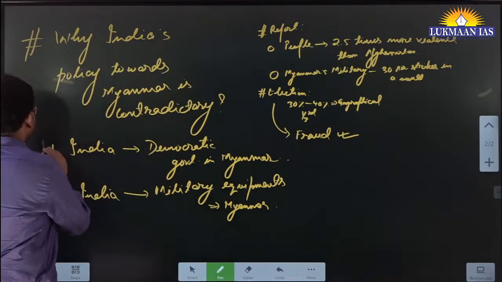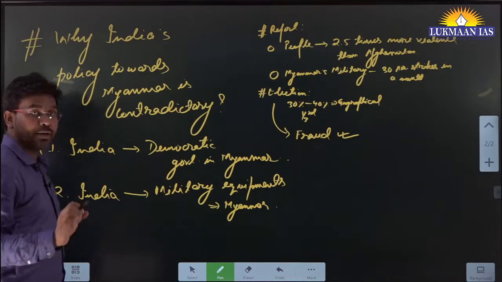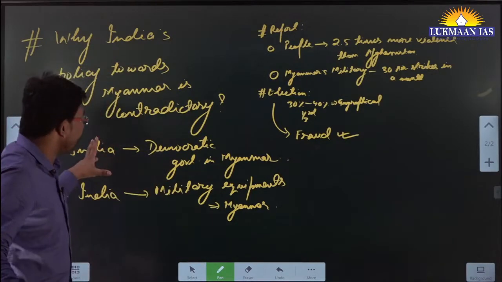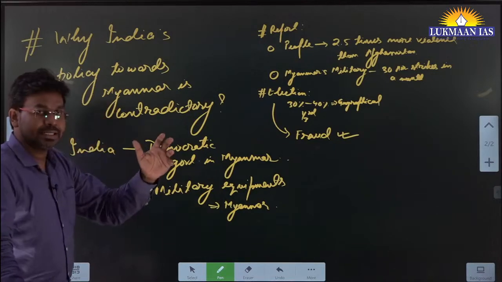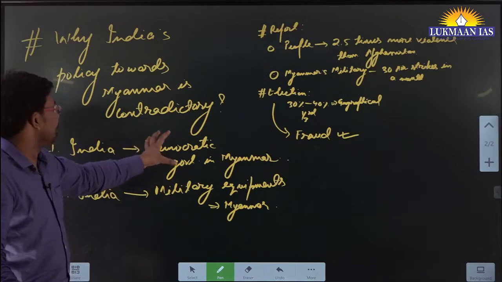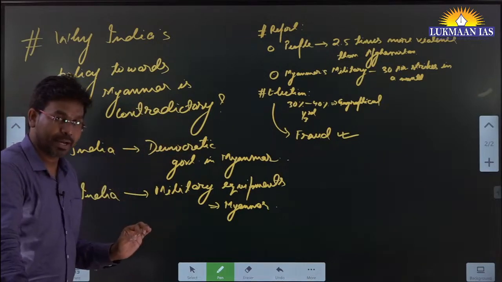So that's why the author says that India's foreign policy is in a contradictory stage. The official rhetoric, the official position, is that we support a democratically elected government in Myanmar.